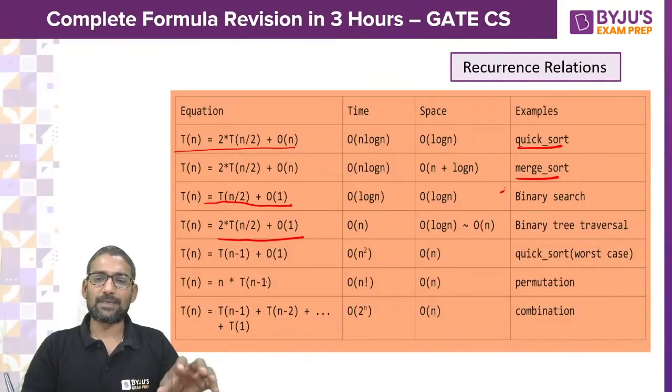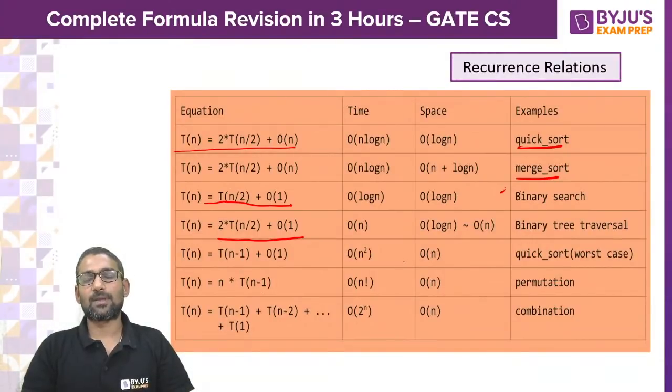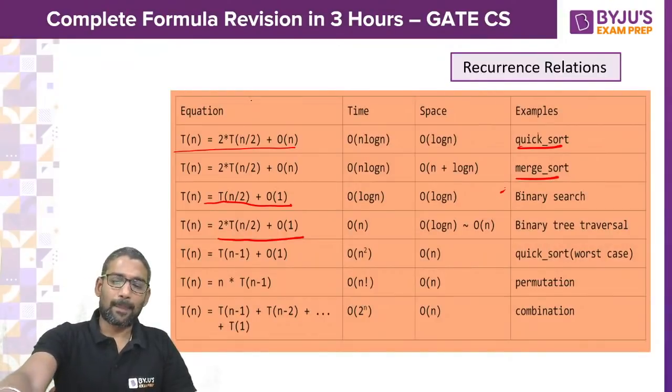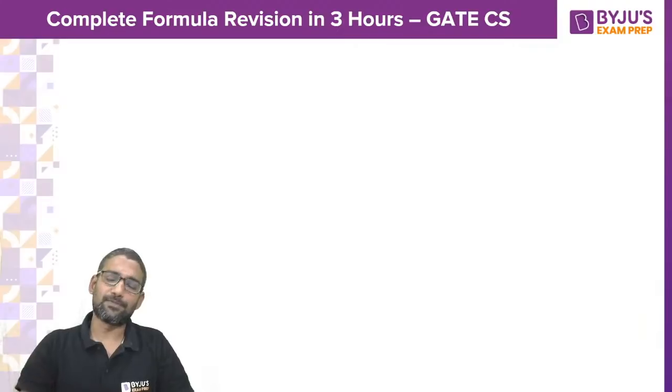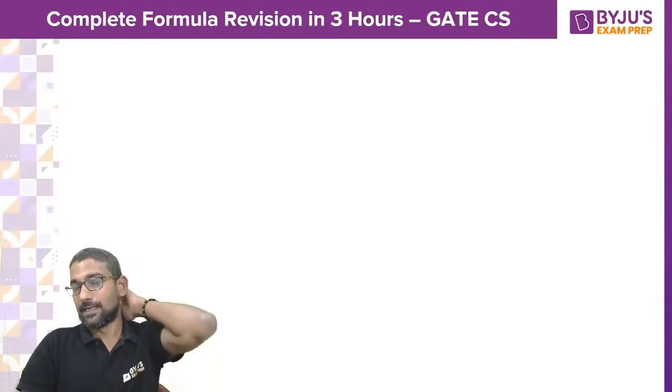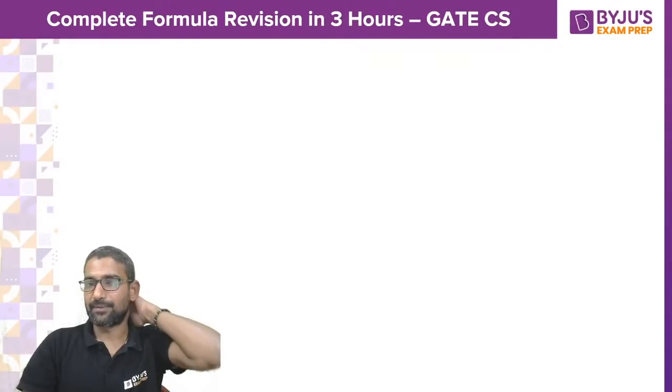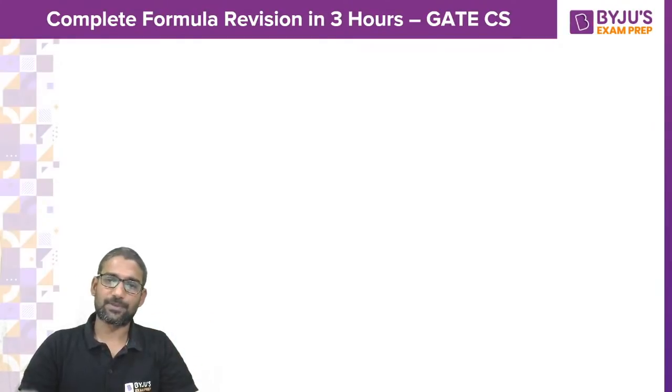So I tried to present recurrence relations of the most popular or mostly asked algorithms. Please try to keep this in your short notes before you go for the exam. So these are what is important to revise. You can consider them as formulae, or as LMR points, last minute revision points from algorithms.